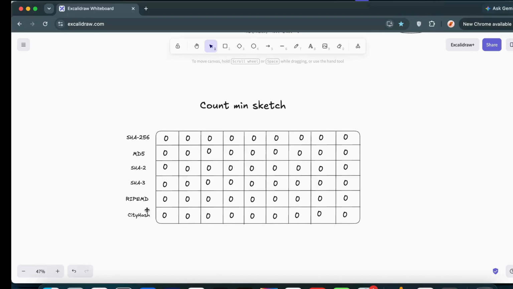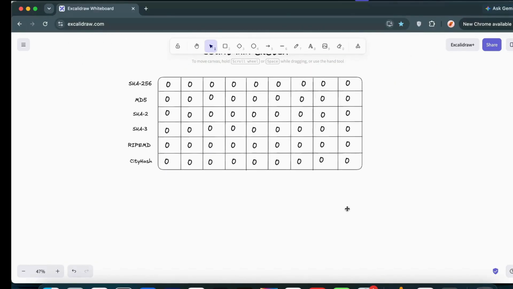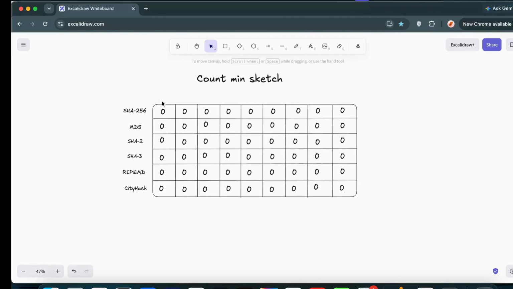When a particular video event arrives at the consumer side from Kafka, we pass that video ID to all these hash functions and calculate the hash values using these hash algorithms, and we increment the counters at those particular indexes.